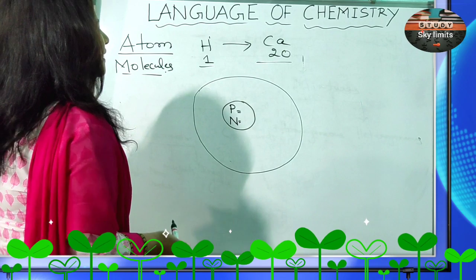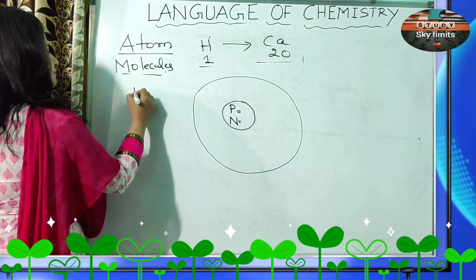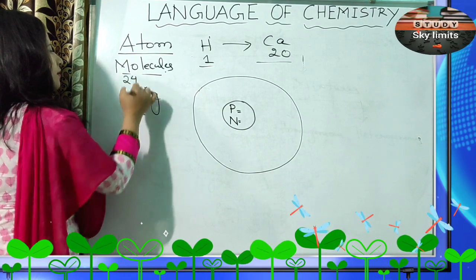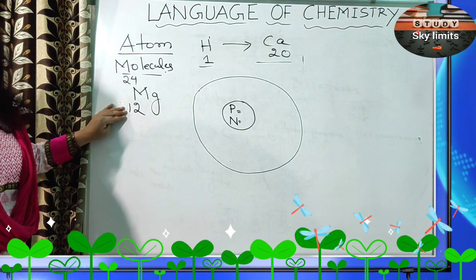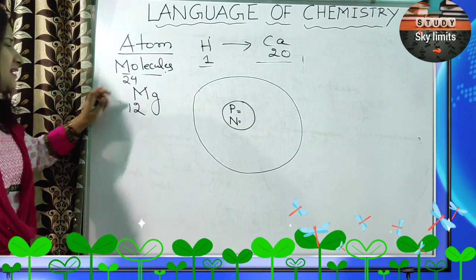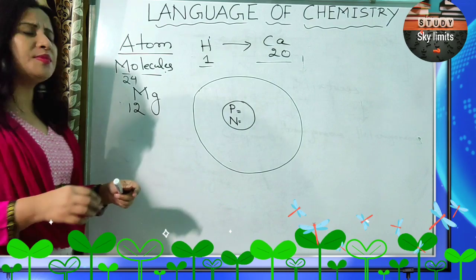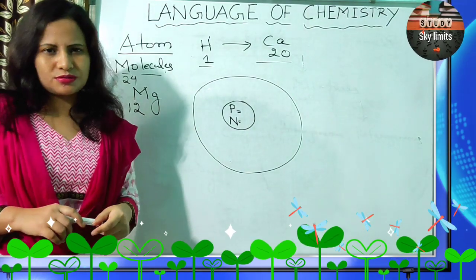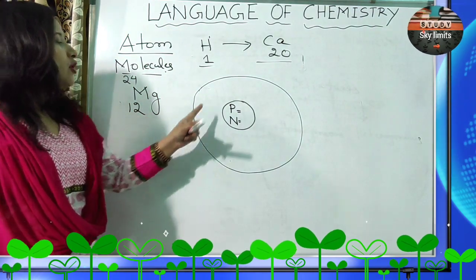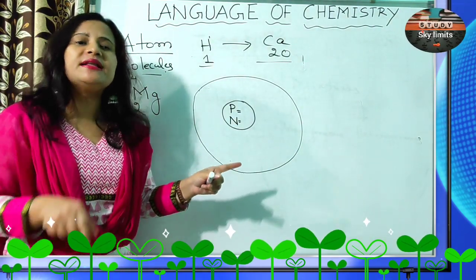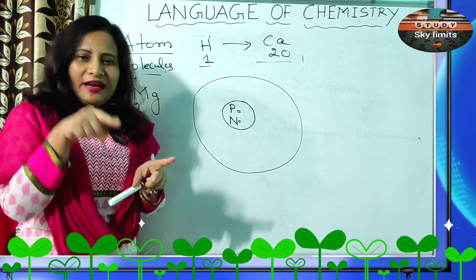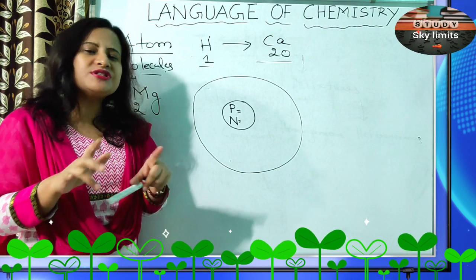Let us take one example, like magnesium, which is a metal. It's 12 Mg 24. 12 is the atomic number, 24 is the mass number. So what is the definition of an atomic number? Atomic number is basically the number of protons or the number of electrons in a neutral atom. Because when an atom becomes an ion, the number of electrons changes.